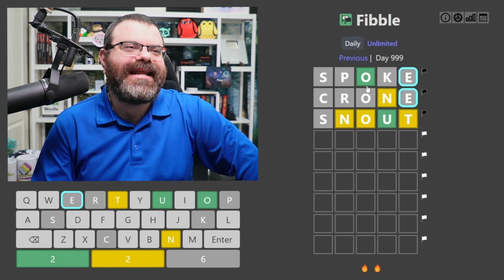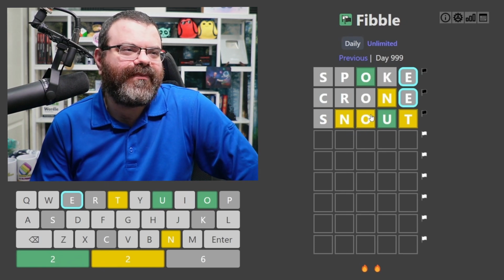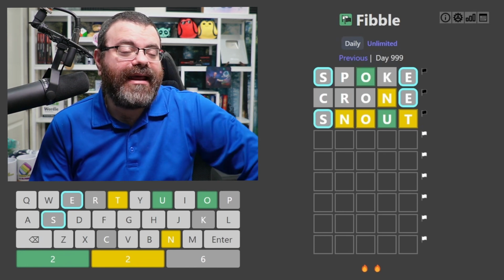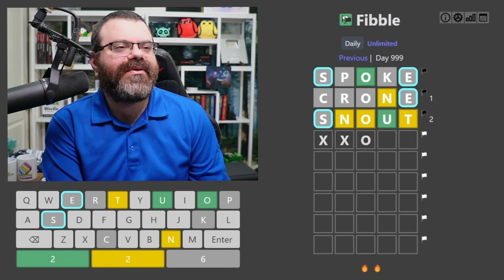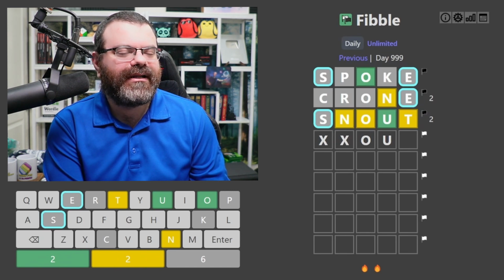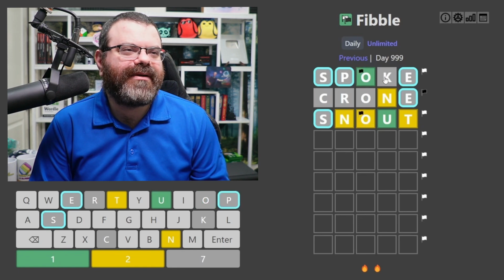So the O has been every single color so far. So there's a contradiction between these two, meaning there cannot be an S in the word. And there's a contradiction between these two, meaning there is an N in the word. Can I continue to use the O in the middle? If I continue to use the O in the middle, then I have to move the N and the T somewhere. And that does not seem viable to me. Like I could put the N at the end, but the T at the start doesn't make sense. Okay, none of that makes sense. So I think that maybe there's no O in the word. I'm gonna have to admit that there's probably just no O in the word.